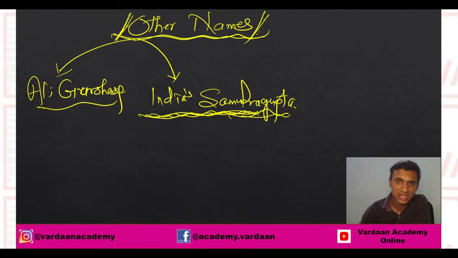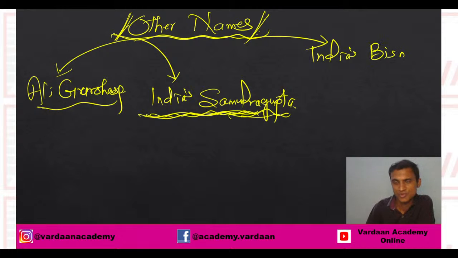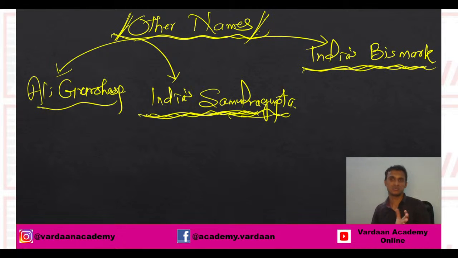Now he is also known as India's Bismarck. If you remember about Bismarck, you will know very well about Alauddin Khilji. So one of his names is India's Bismarck. Who gave him this name?